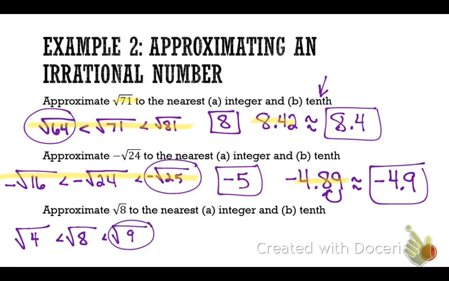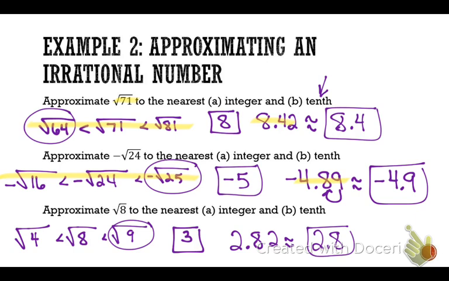Okay? See, a lot of people here put 16, and while 16 is a perfect square, it's not the next one. You see that? You just forgot about 9. Very common mistake that I'm going to see here. So just watch out for that. You've got to pick the next one. All right, so now it's 2.82, right? Which rounds the 8 to 8. Okay, 3 and 2.8. Who got that right? Everybody get that right? Okay, we're doing okay. All right, so that's approximating.